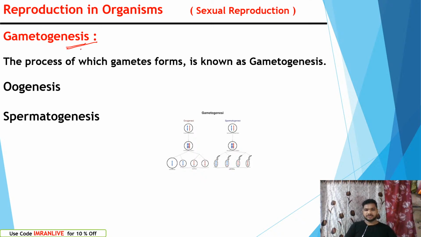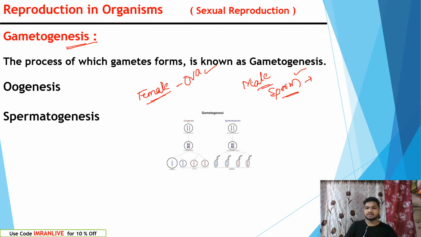Gametogenesis is nothing but production of gametes. If we are talking about female, what does female produce? Female produces ova, ovum. What does male produce? Male produces sperm, right? From the germ cells, the sperms will arise. Everything we will discuss again in our upcoming topics like the human reproductive system. In the male and female reproductive systems, we will study oogenesis and spermatogenesis.